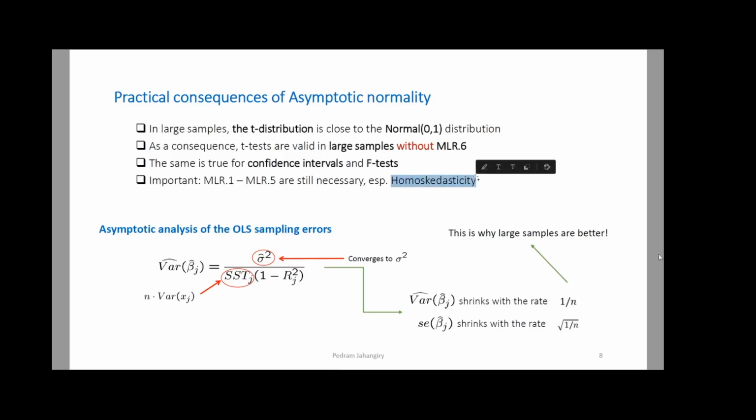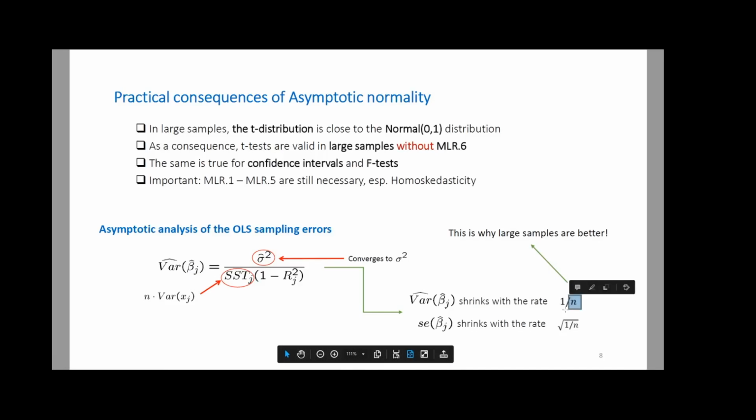Remember that quote that I said, give me a large sample size, I can prove anything. Because if sample size is large, I know that the variance is going to shrink at what rate? At the rate of 1 over n. And so this means that the variance of beta hat J is inversely related to n, the sample size, and the standard error is going to be inversely related to the square root of n. Okay. So what it means is that if sample size increases from 10 to 1 million, your variance of beta hat J is going to shrink at this rate, and standard error is going to shrink at this rate. This is very good news, right?